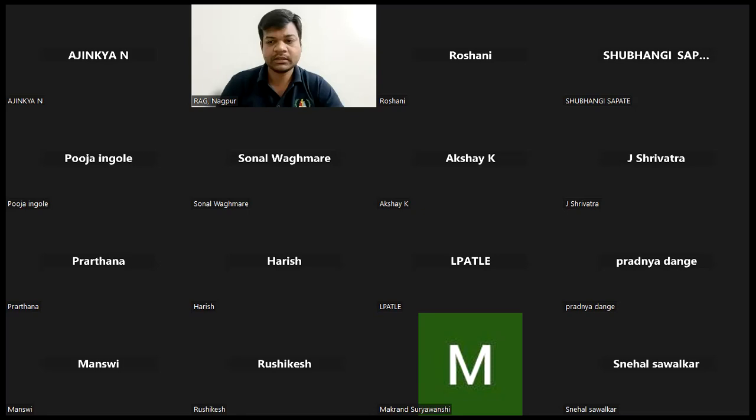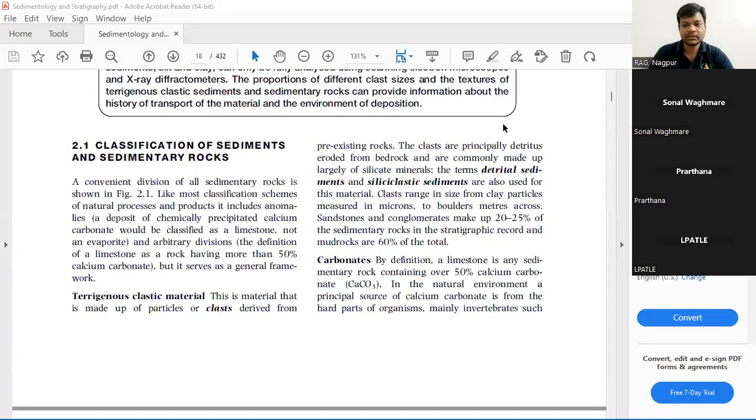Now we'll be moving towards the classification. This is just the basics of sedimentary rocks and their definition. Now, the classification of sediments and sedimentary rocks.